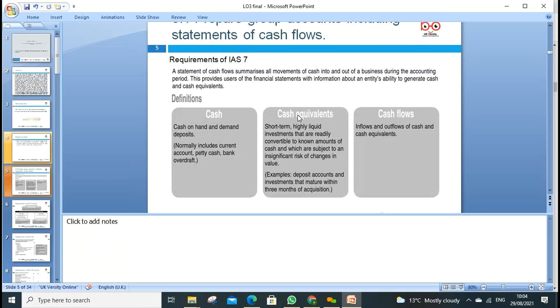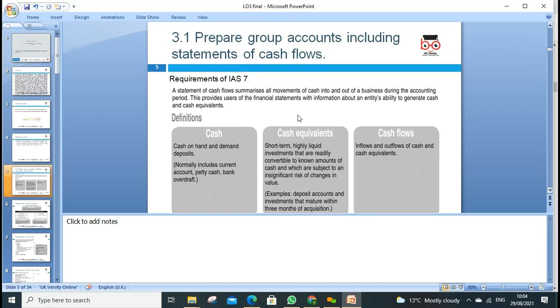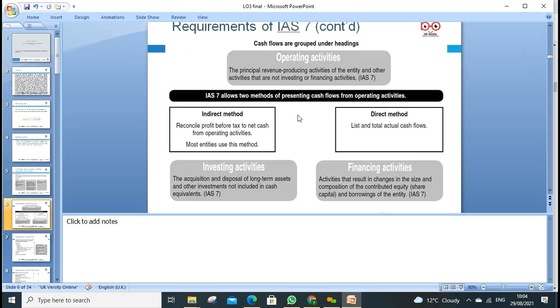Okay. So first, we have 3.1. We are supposed to prepare group accounts. Group accounts can be all 4 types of statement, but they specifically mention the cash flow here. We know the cash flow we prepare under IAS 7, and of course cash flow means cash in and out, and we try to reconcile where the cash has been used, where the cash came from. Two methods we use, indirect and direct method. It doesn't matter, we are only looking at how much cash and where the cash has gone. One is more detailed and one will summarize.